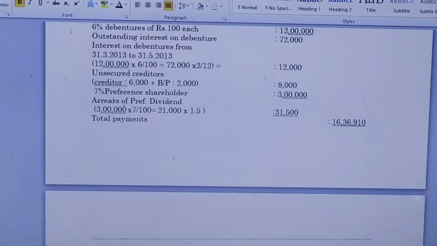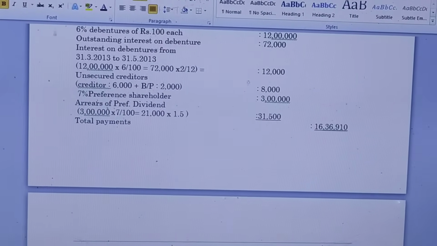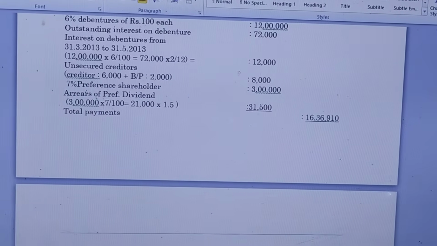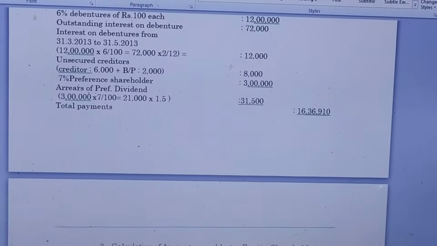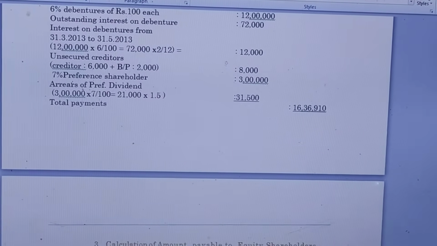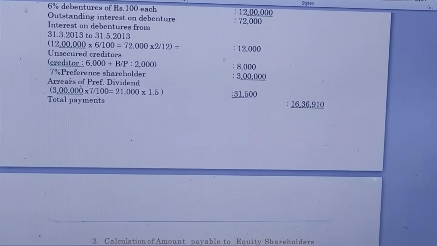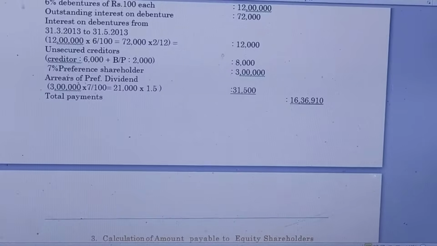And arrears of preference dividend. 7% means a 7% dividend for preference shareholders for a year. The amount of preference shares is 3 lakhs. Multiply with 7 divided by 100, we get 21,000 as the dividend for preference shareholders for 1 year, but the arrears of dividends are 1.5 years.